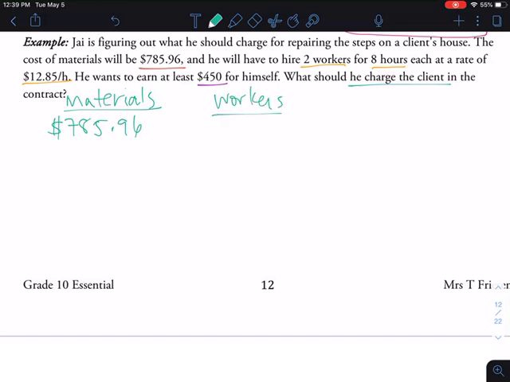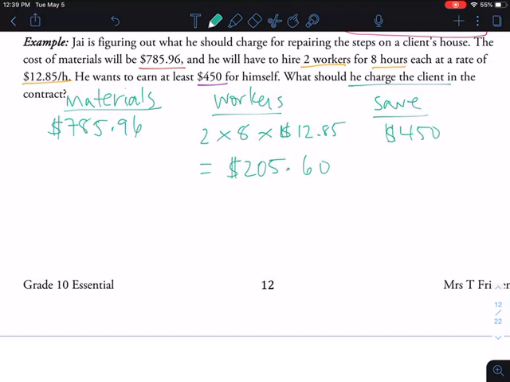And there are 2 of them. They're each working 8 hours and they're each getting paid $12.85 per hour. Okay, and you don't need the per hour when you do the multiplication. Okay, and so then we can find that out by putting it into our calculator. 2 times 8 times 12.85 is going to give me $205.60.